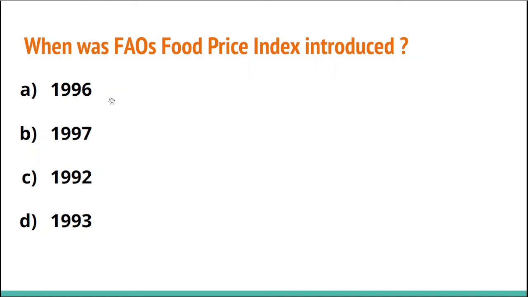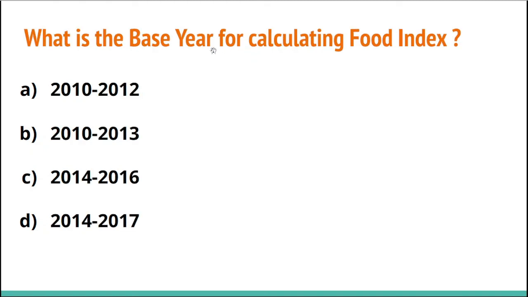Now let's move on to the next question. What is the base year for calculating the food price index, that is the World Food Index? Option A, 2010 to 2012. Option B, 2010 to 2013. Option C, 2014 to 2016. Option D, 2014 to 2017.